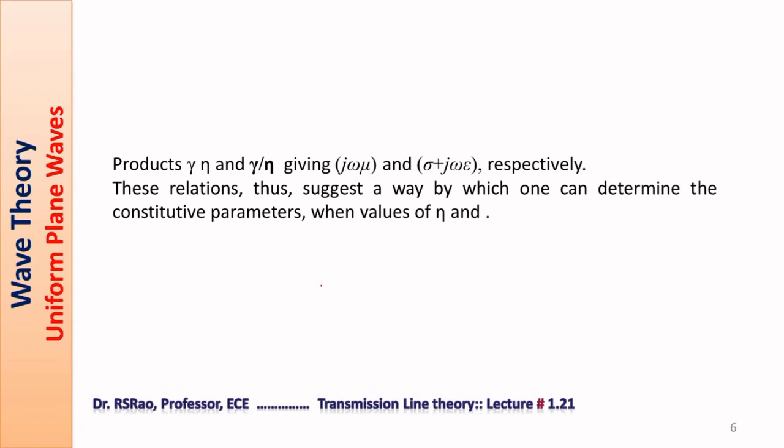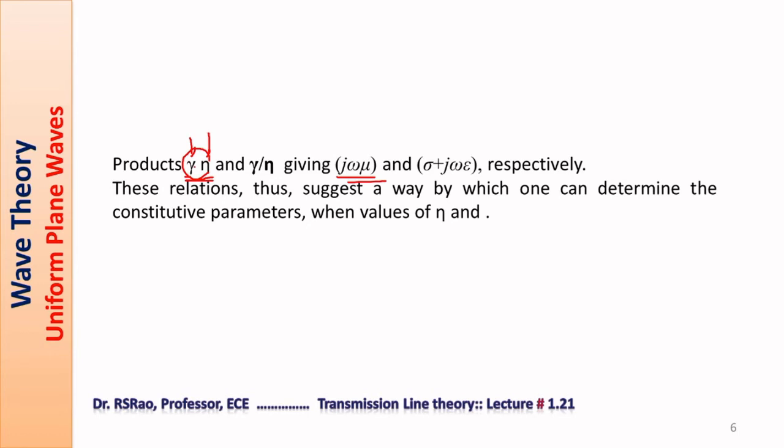Now we consider a problem where a reverse process is required. What is that? Propagation constant is given, intrinsic impedance is given. Both are complex quantities, and we are asked to find the constitutive parameters. How to solve this kind of problem? For that, you consider the product of gamma with eta. This product results in j omega mu. Gamma is one complex number, eta is another complex number. Multiply, and you will get another complex number.